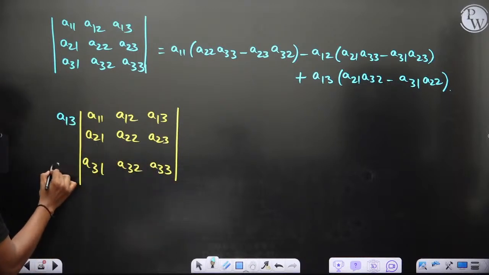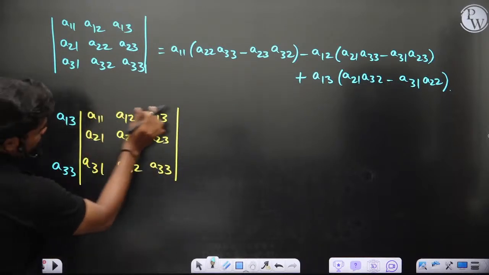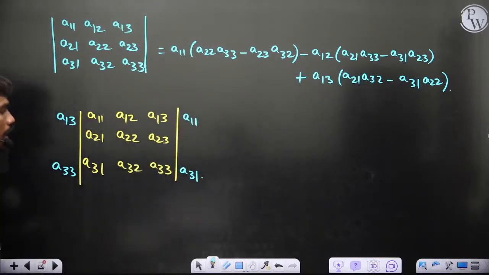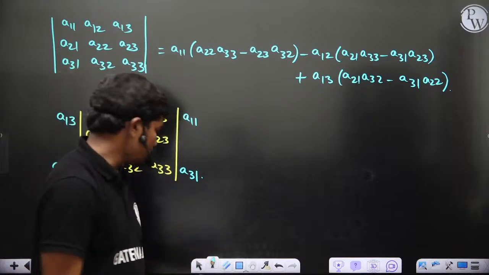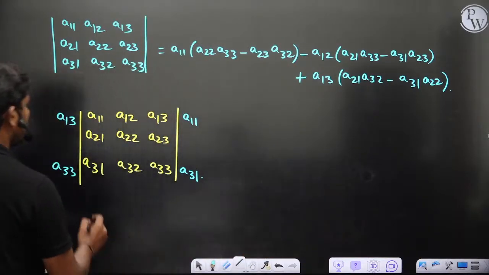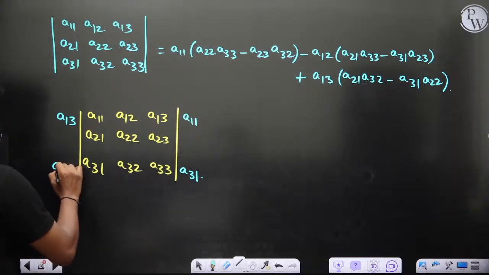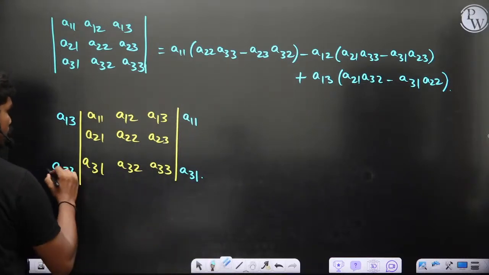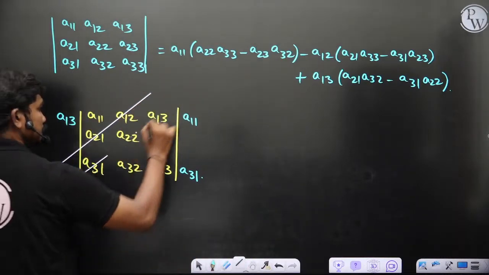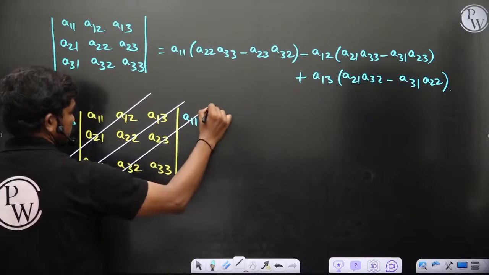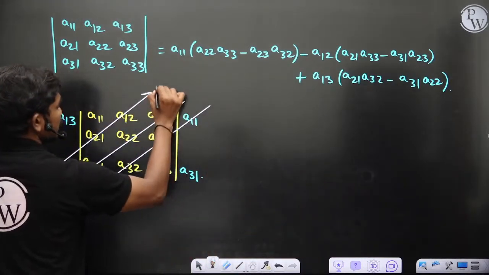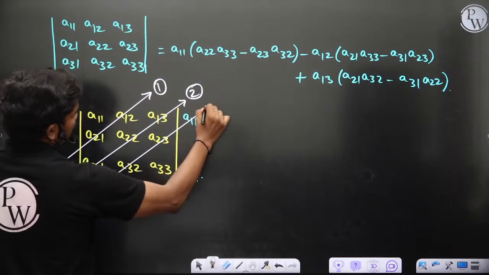Similarly, this element here, I can write this a11 here and this a31 here. Okay, now let's say I'm multiplying the numbers in such a way that, starting from this place. Then this, then this and this, I'm multiplying these things. Clear? So let me call this 1, let me call this 2, and let me call this 3.